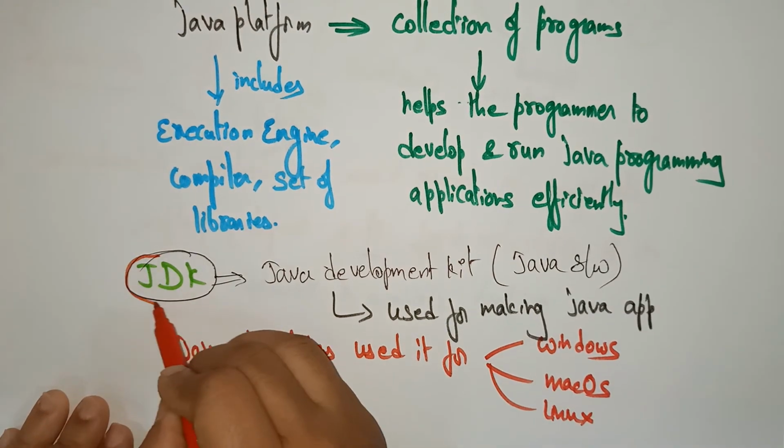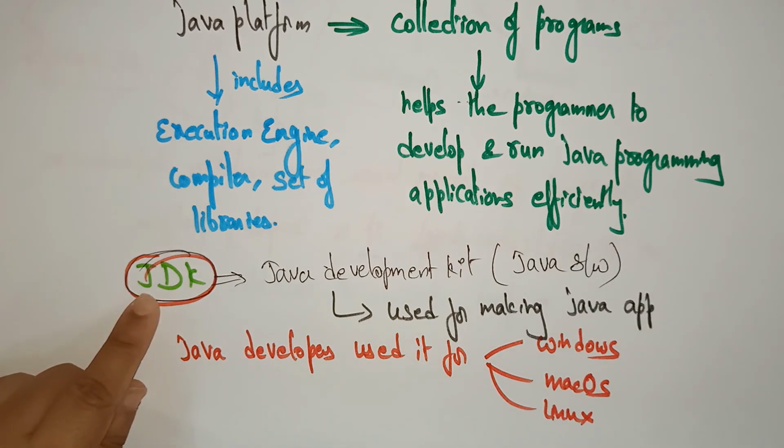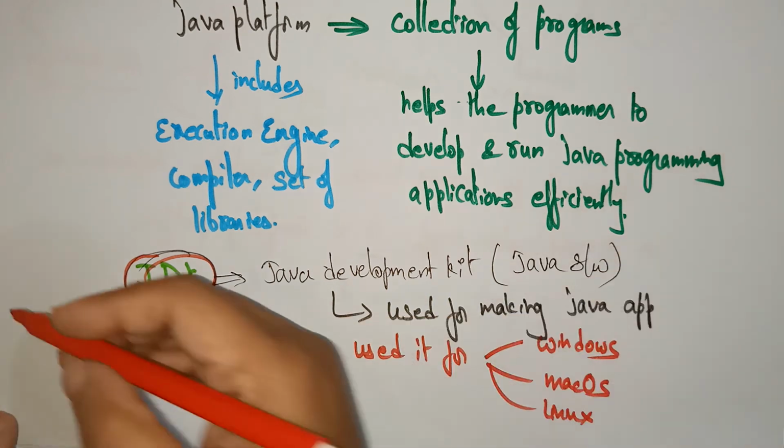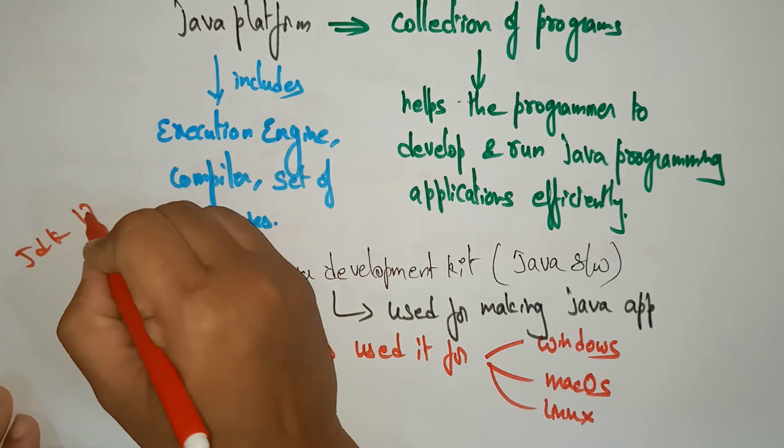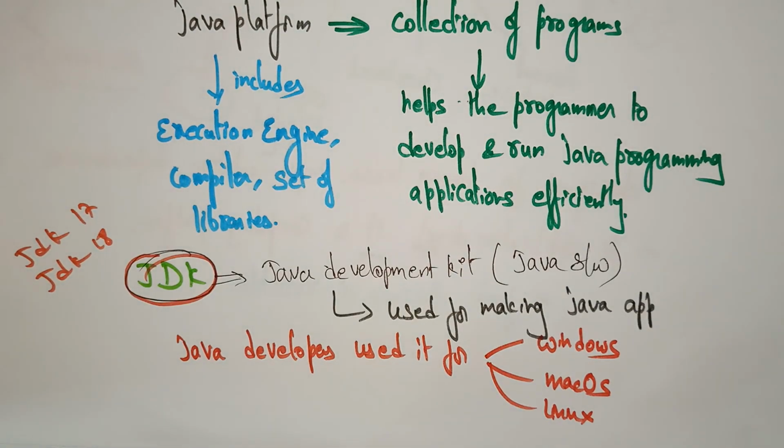This is mainly used to run and execute Java programs. One point you have to remember, students: it is possible to install more than one JDK version on the same computer. So if you want to install JDK 17, you can install it. If you want to install JDK 18, you can install it. Whatever versions you want, you can install in a single system.